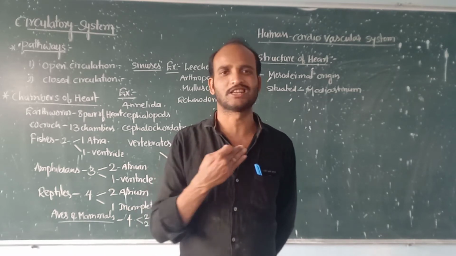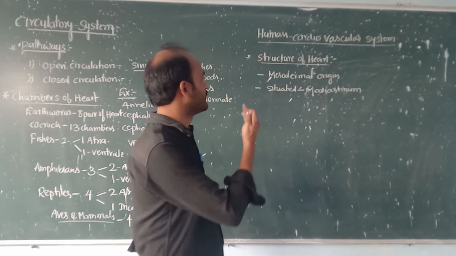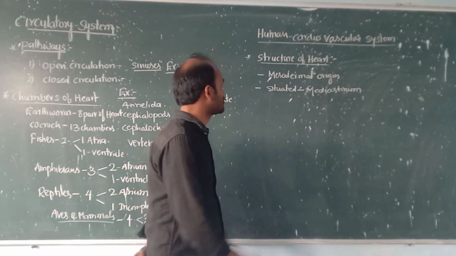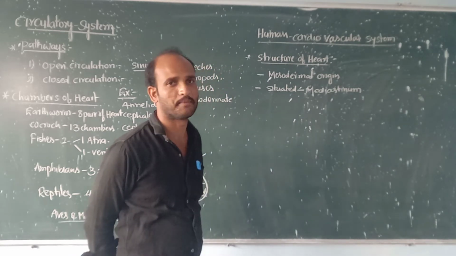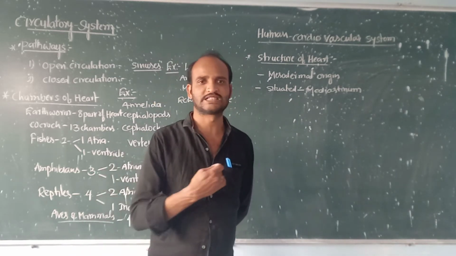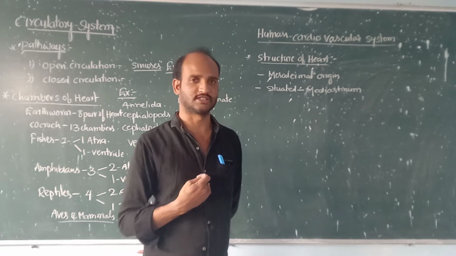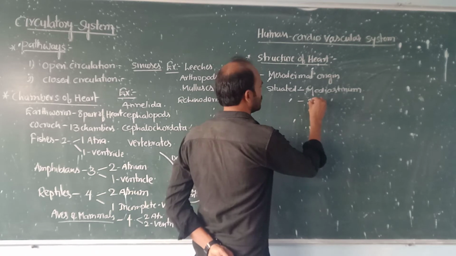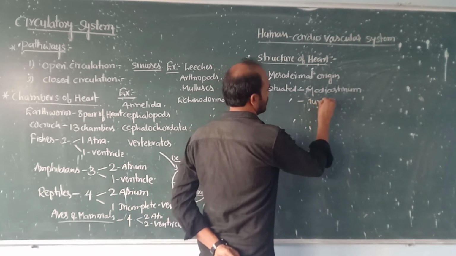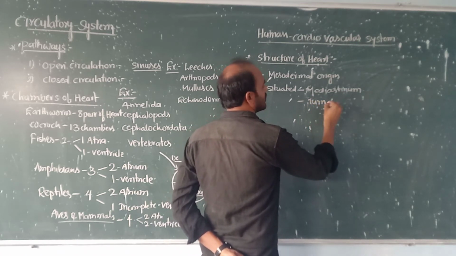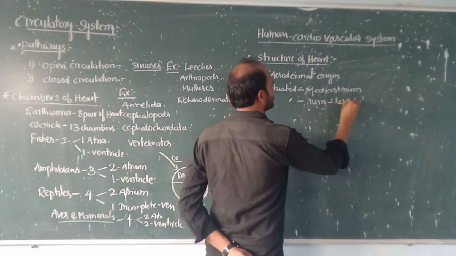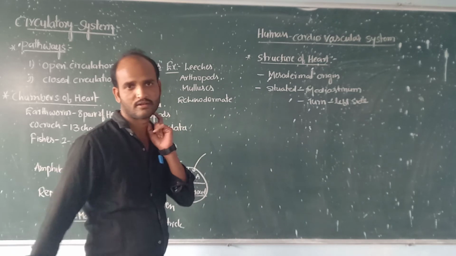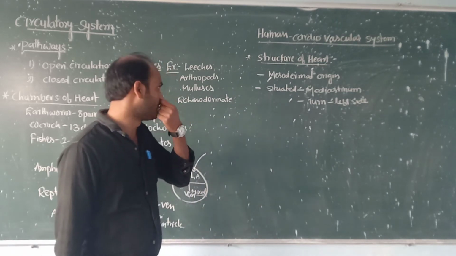So this thoracic cavity is nothing but the mediastinum. The heart is situated in the mediastinum, between the lungs, and it is turned to the left side.